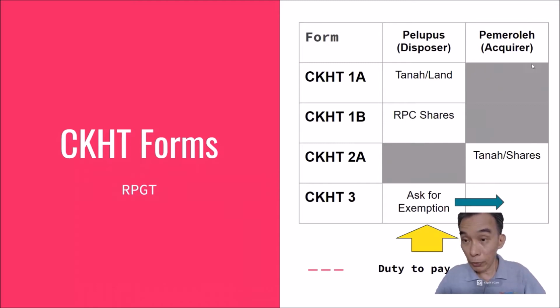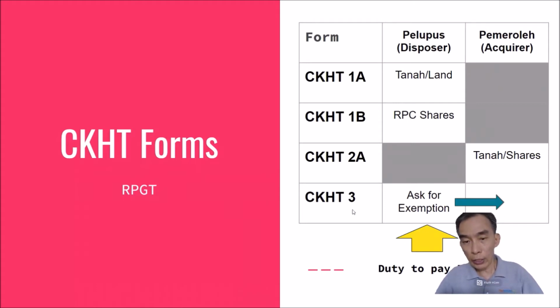For the person who acquires, both shares and the real property, the real property being land or landed property or strata property, together with shares, are under CKHT 2A.